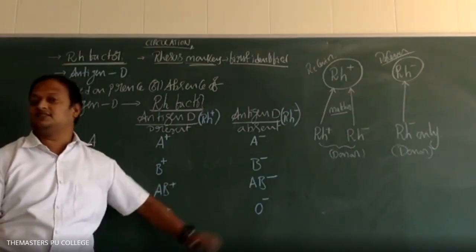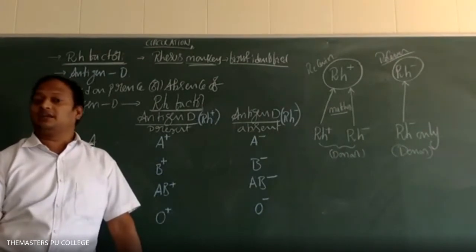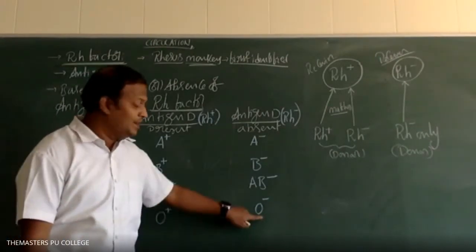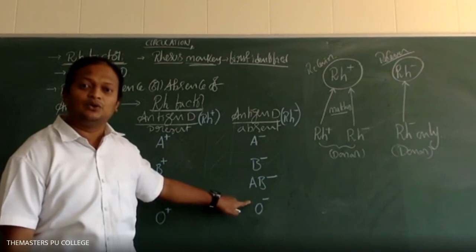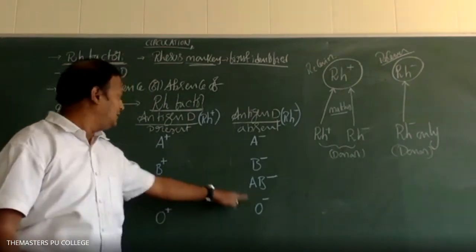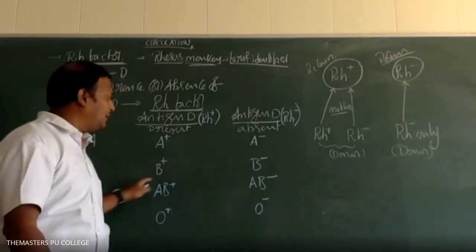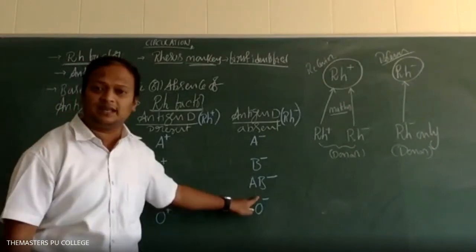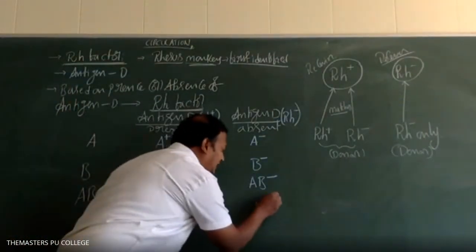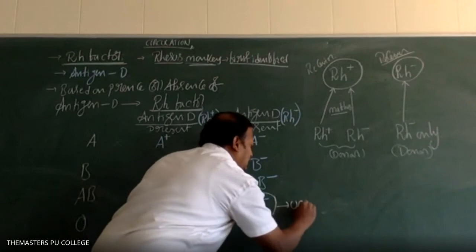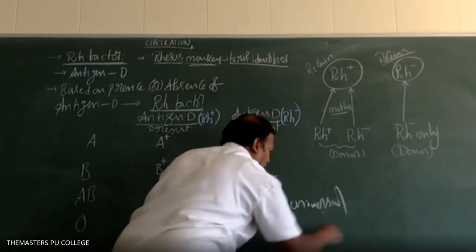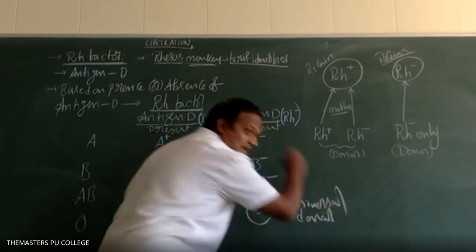Why is O negative the universal donor? O negative persons can donate their blood to A positive, A negative, B positive, B negative, AB positive, and AB negative. That is why only O negative is the universal donor. Is it clear, students?